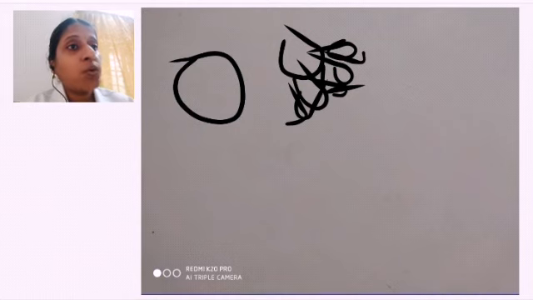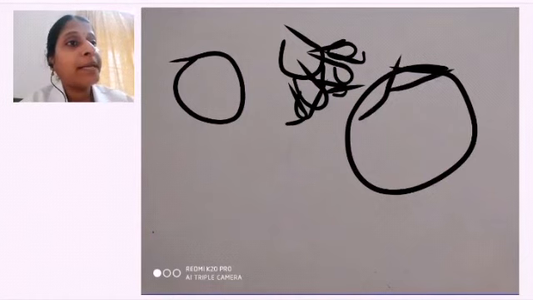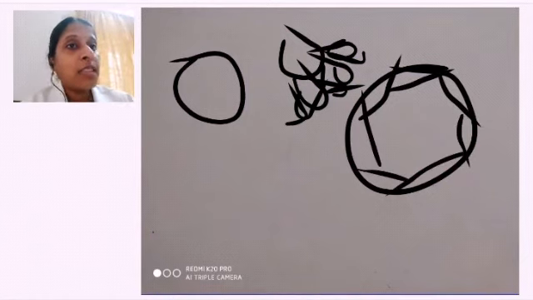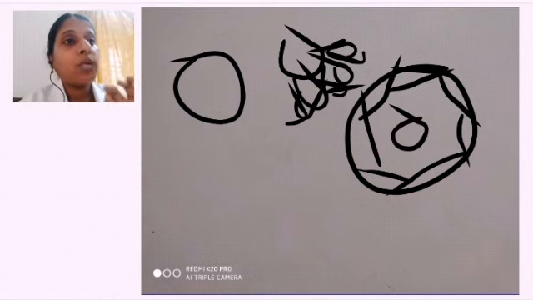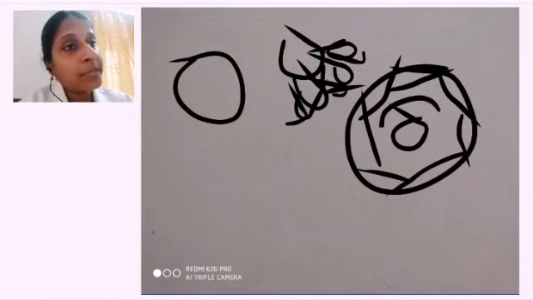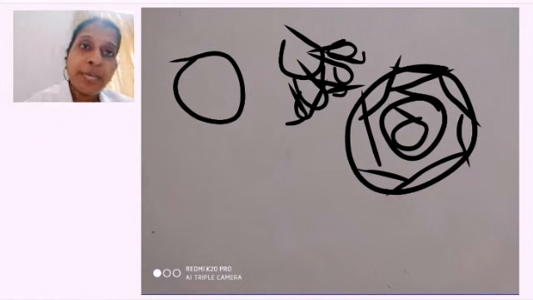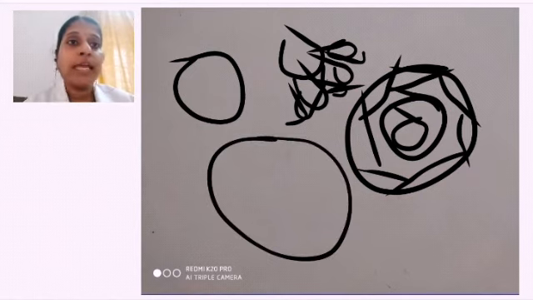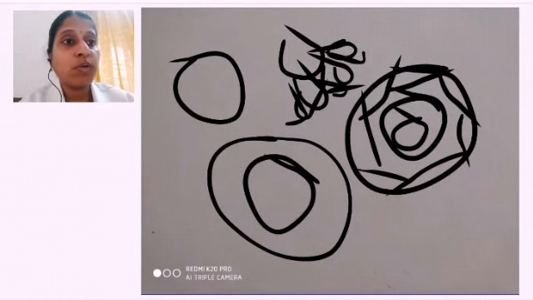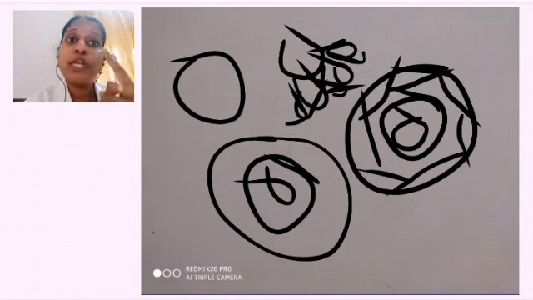Morula. When you look at the morula, they first align themselves into layers. The outer layer we call ectoderm, the inner layer we call endoderm. And in some cases the middle layer is also present, formed later, the mesoderm. What do we call them? Mesoderm. So what is the outer layer? Ectoderm. What is the middle layer? Mesoderm. What is the inner layer? Endoderm.